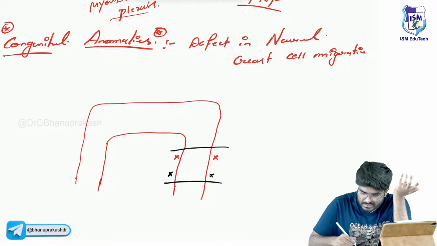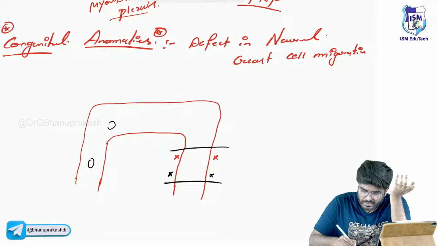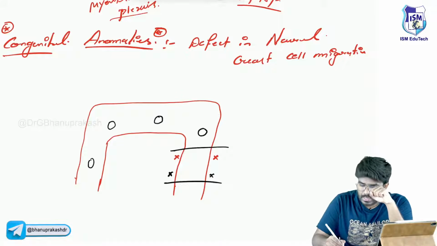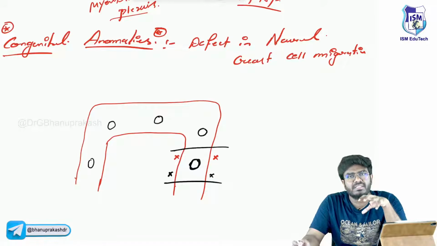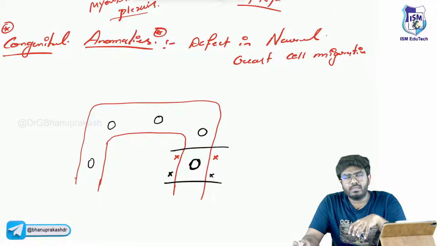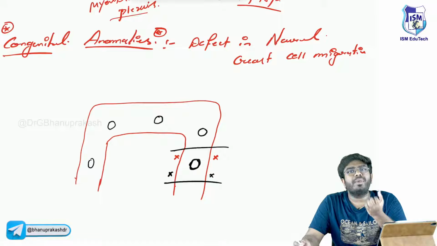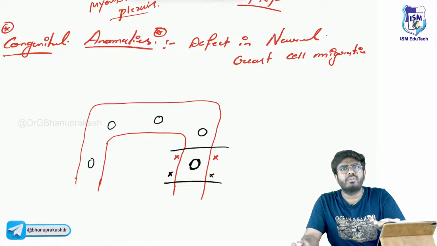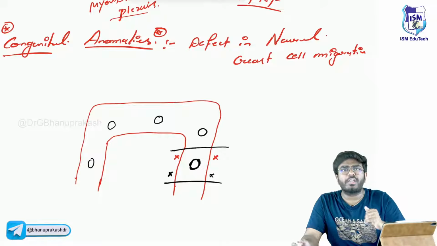So, food is coming like this. Imagine the food bolus is coming like this. Let me put it in a simple way so that you can understand. The food bolus came to this area also. Now from this area, do you think the food bolus will go down? Will it move further? No, because there is no peristalsis. So this food bolus is not able to move forward. But at the end of the day, it should move, right? Otherwise, there will be total blockage.